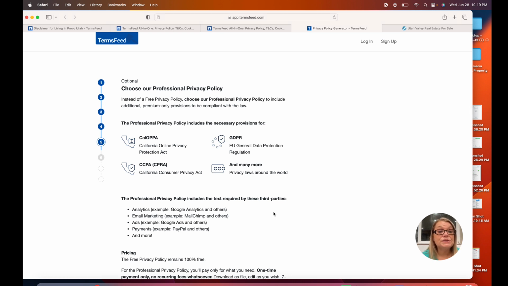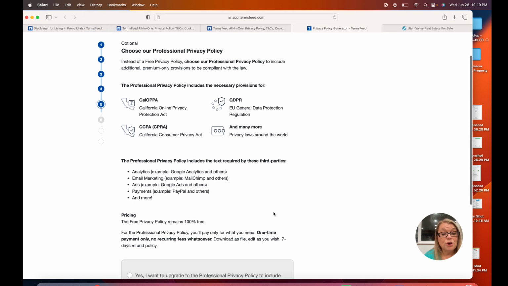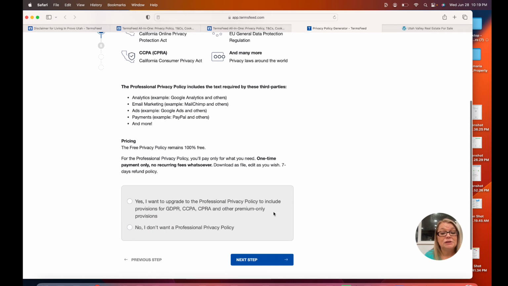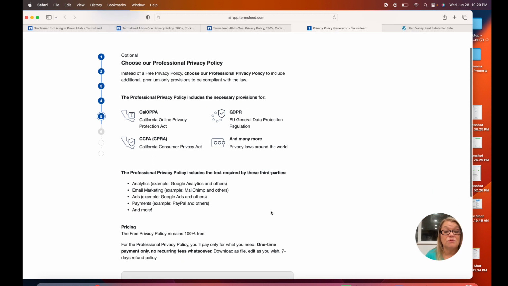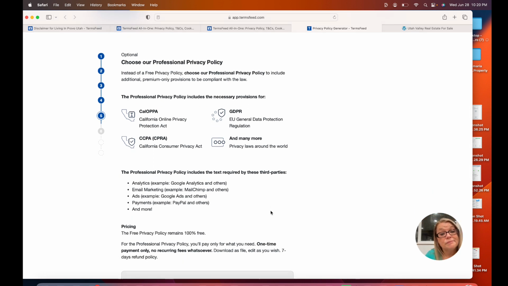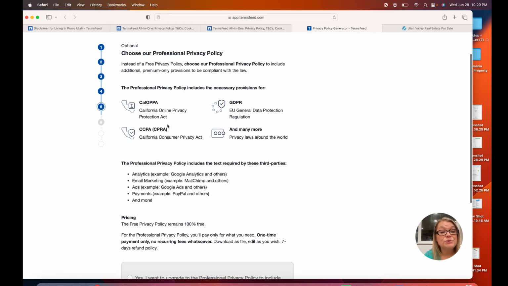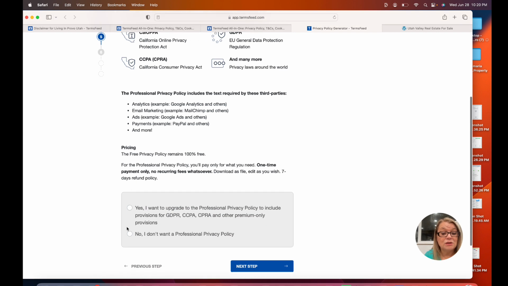Now we get to choose our professional privacy. So you can include all of these for a fee, or you can just use the free privacy policy. So the free one remains free, okay? But definitely I need the professional one because in a real estate business you're not going to want to violate. People will want to sue you. They don't like realtors, so this is going to include the California online privacy, the California consumer privacy, the EU one, and any others around the world that it'll cover me for.